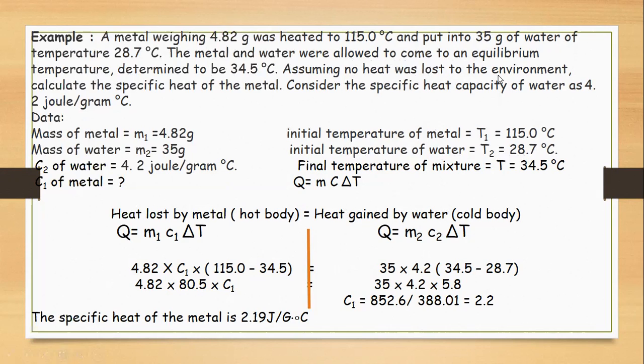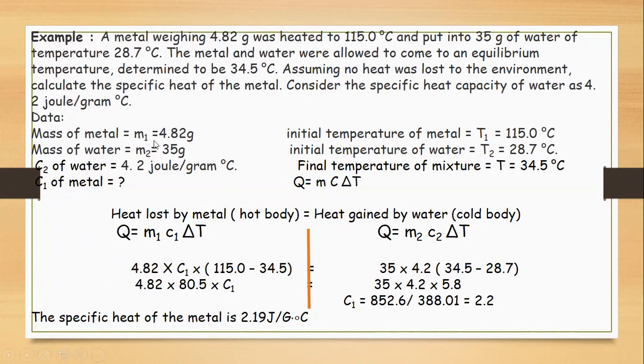They come to a thermal equilibrium temperature determined to be 34.5. Assuming that no heat was lost to the environment, calculate the specific heat of the metal. Consider the specific heat of water as 4.2 joules per gram degree centigrade.